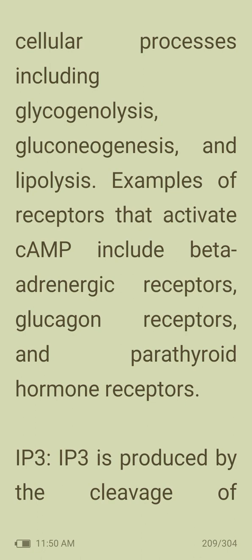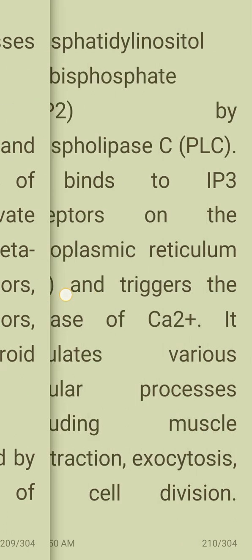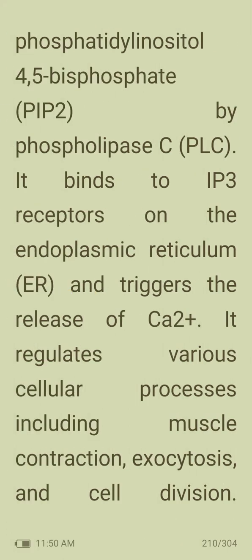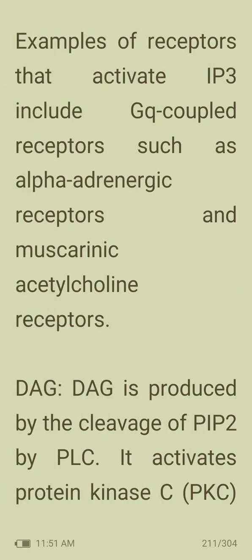Next, IP3. IP3 is produced by the cleavage of phosphatidylinositol 4,5-bisphosphate (PIP2) by phospholipase C (PLC). It binds to IP3 receptors on the endoplasmic reticulum and triggers the release of Ca2+. It regulates various cellular processes including muscle contraction, exocytosis, and cell division. Examples of receptors that activate IP3 include Gq-coupled receptors such as alpha-adrenergic receptors and muscarinic acetylcholine receptors.